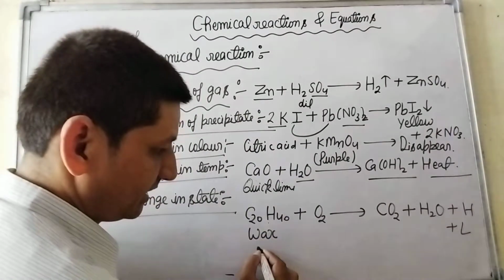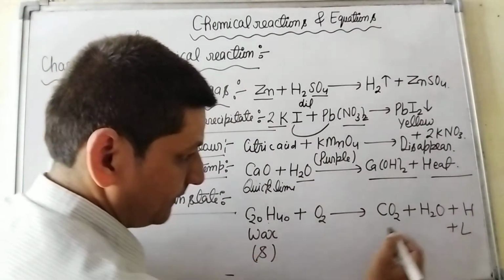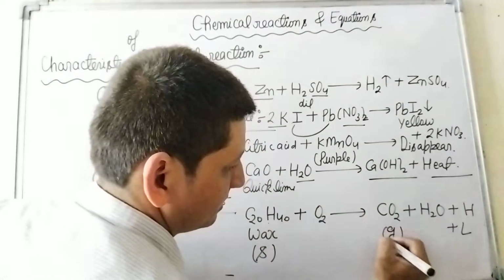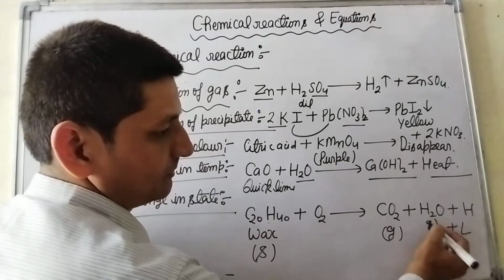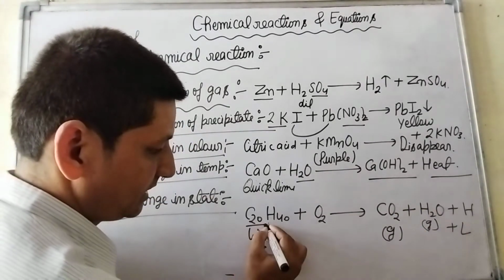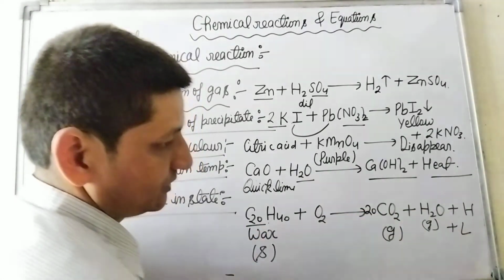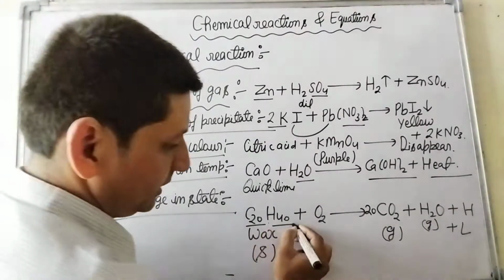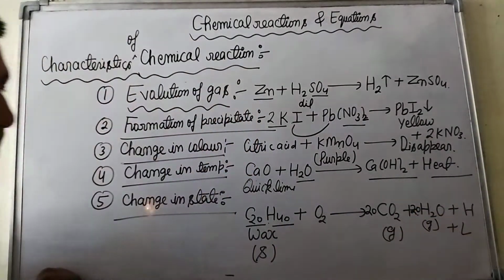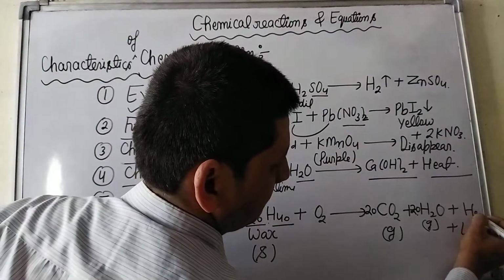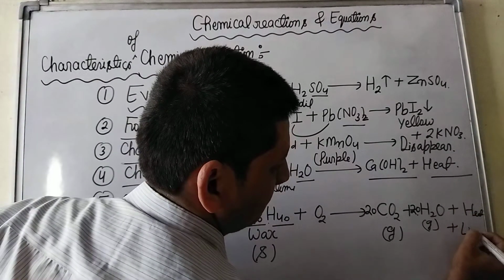The wax here is in solid state. Now it converts into gaseous state. We get carbon dioxide and water vapor. Now, 20 carbon, so we have to take 20 CO2 here. 40 hydrogen, so we have to take 20 H2O here. This is heat and this is light.